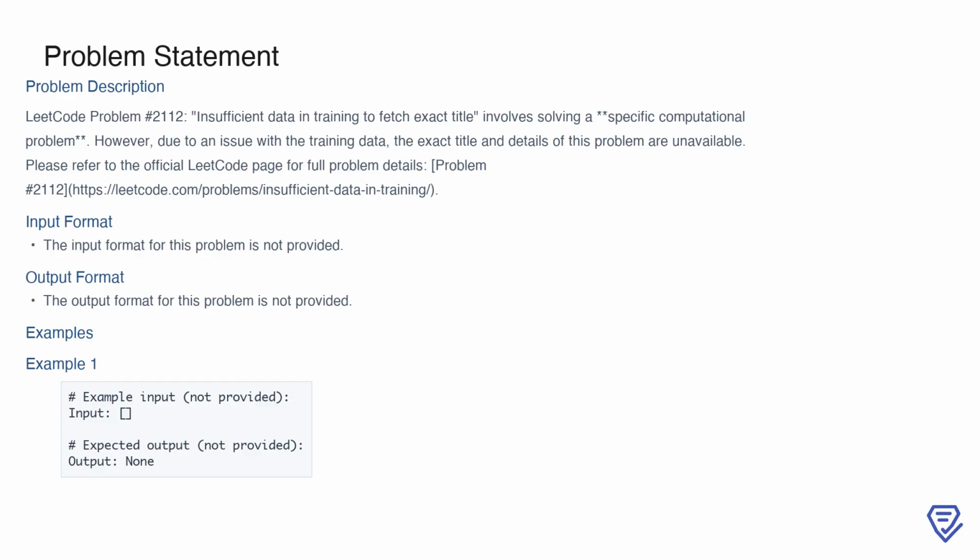Unfortunately, the input and output formats for the problem are also not provided, which means we don't have specific examples to demonstrate how the function or algorithm should behave. For now, let's consider the placeholders shown in the example, where the input is represented as an empty list, and the expected output is noted as none. These examples are incomplete but serve as a starting point for understanding the structure.